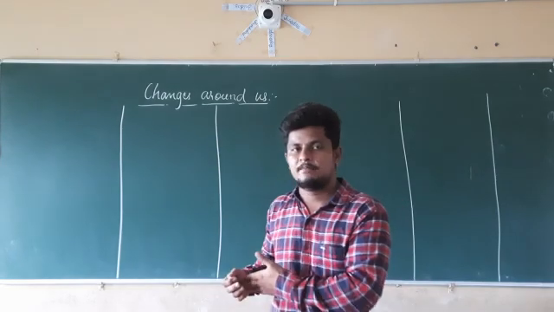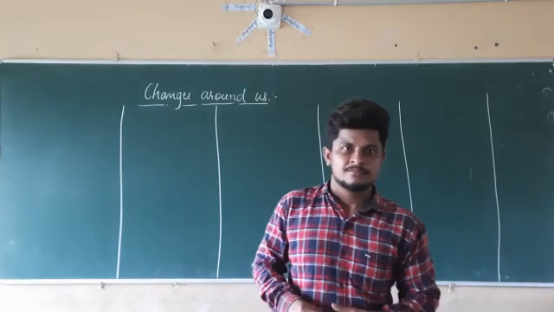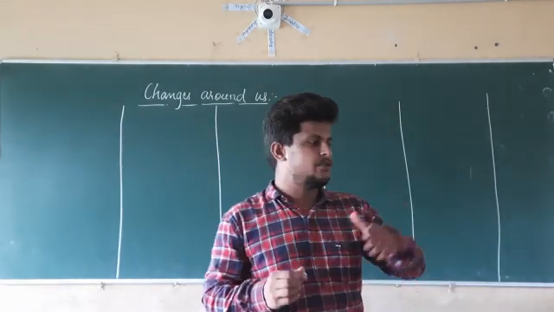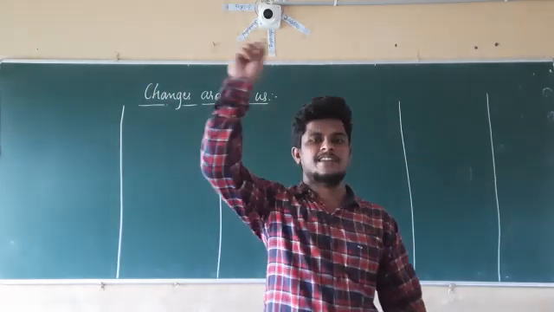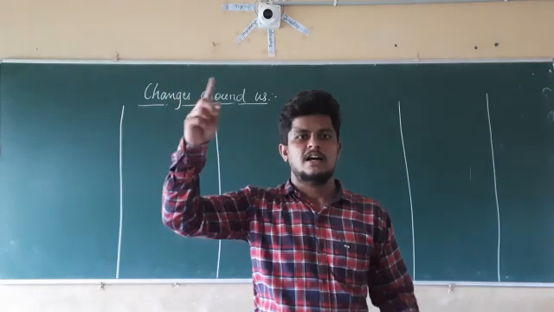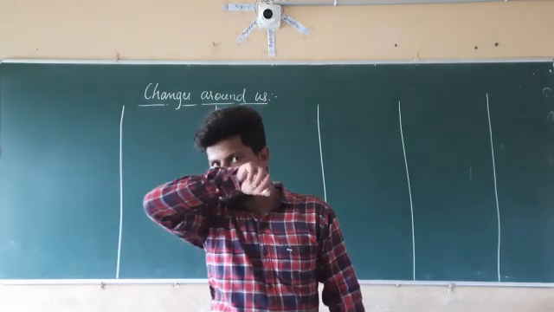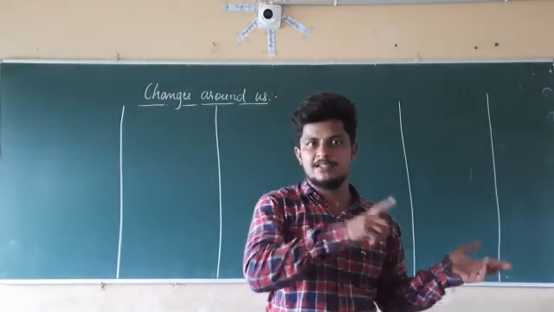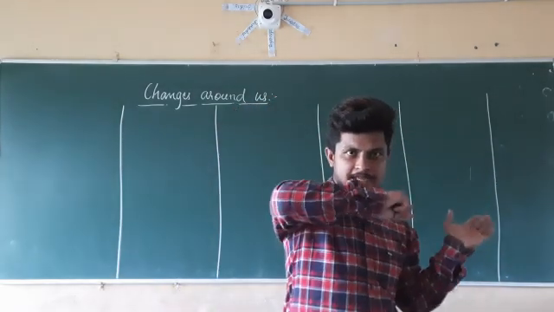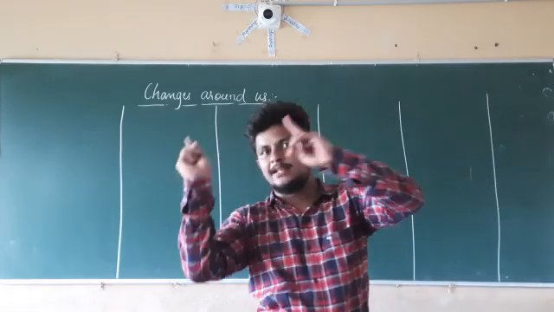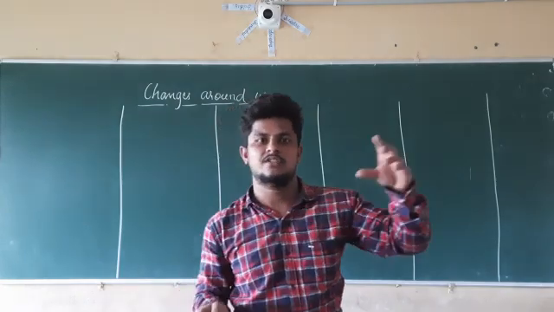Not only that tree example, if you take another example, that is the example of sunrise and sunset. The sun is going to rise in the east direction, but it is going to set in the west direction. So it is continuously changing its direction from east to west. At morning time it will be at the east, at evening time it will be at the west. Actually our earth is rotating, not the sun. But it looks to us like the sun is rising in the east and setting in the west. So it is continuously changing its direction. There also comes a change.